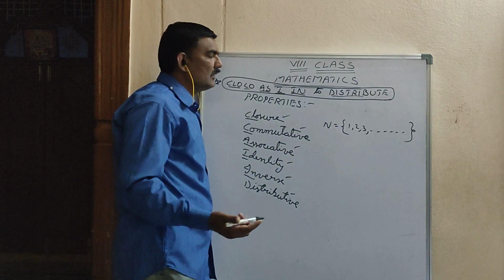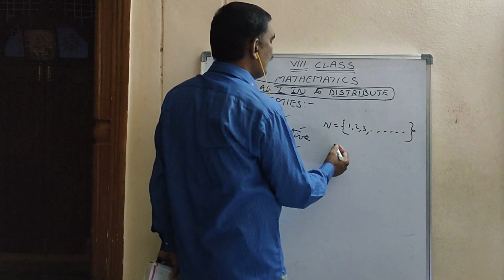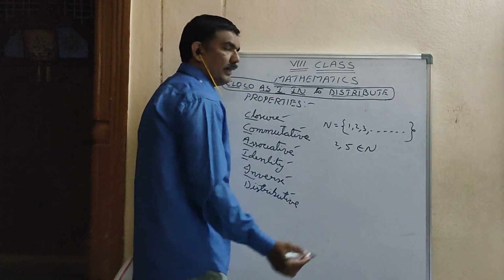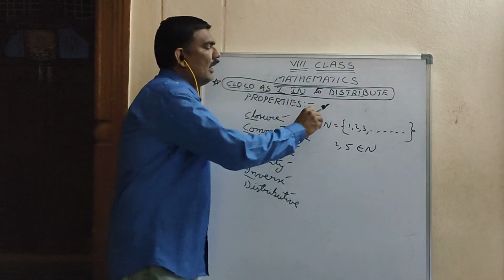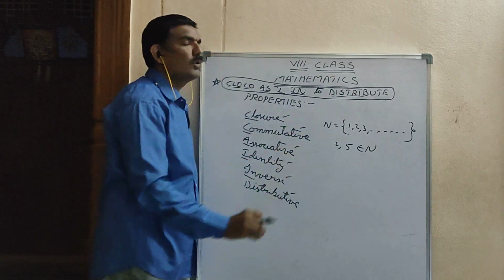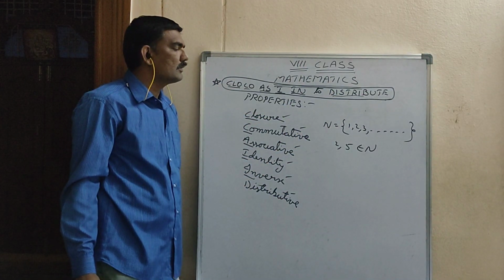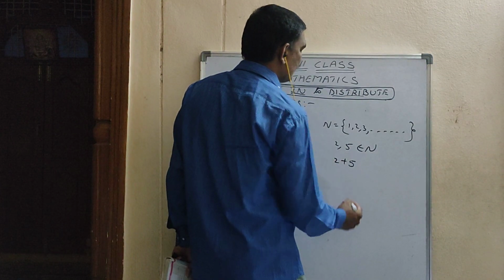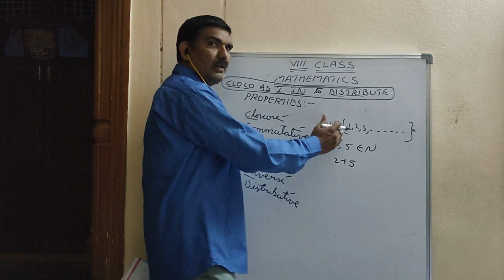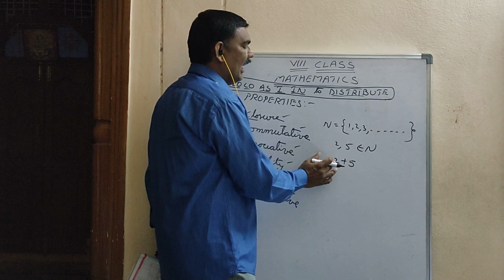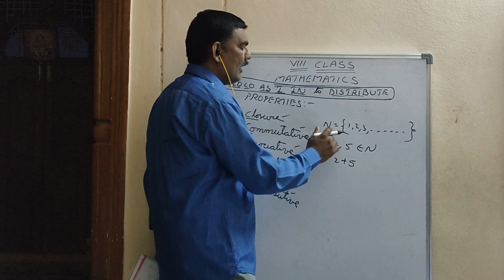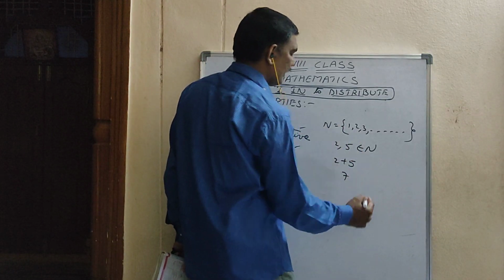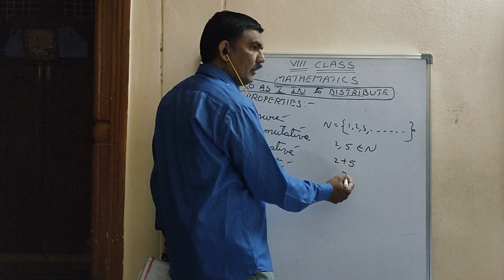What I am doing is, I am taking any two natural numbers, 2, 5. What are 2, 5? Natural numbers. I just pick up two numbers from set of natural numbers. And what I am doing is, I am performing addition. Add 5 to 2 or add 2 to 5. Both are same. 2 plus 5 how much here? 7. 2 plus 5 if you do, you get 7.